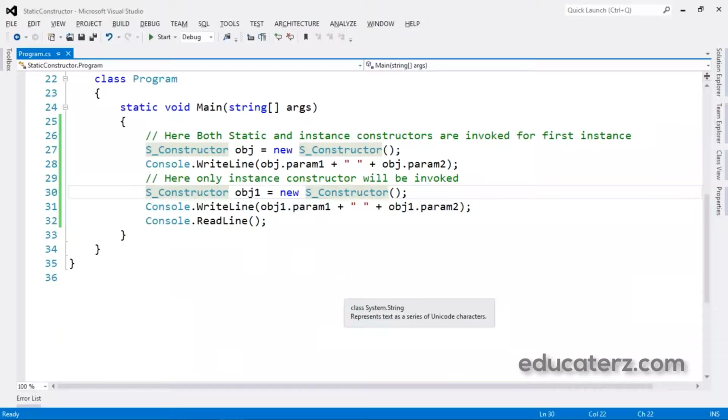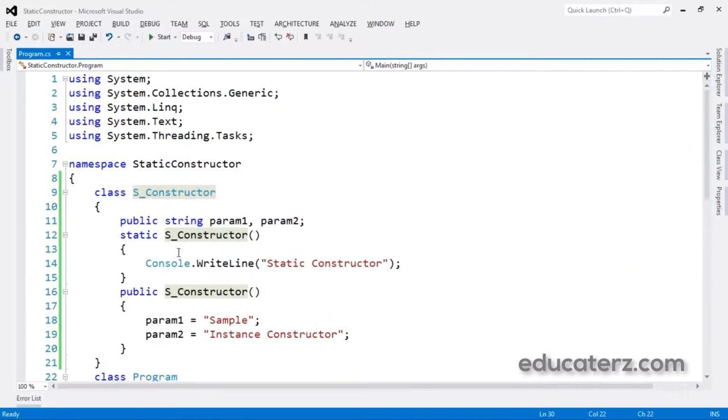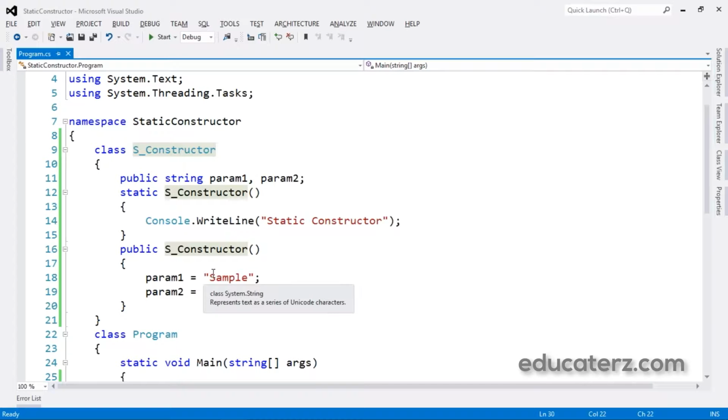So a static constructor will not accept any parameters because it is automatically called by the CLR. CLR stands for Common Language Runtime. Static constructors will not have any access modifiers, so we have given only static directly before the name. No access modifier. If you do not understand what an access modifier is, I strongly recommend you to watch the earlier session on access modifiers from the educators.com website. Then you can watch this and understand.